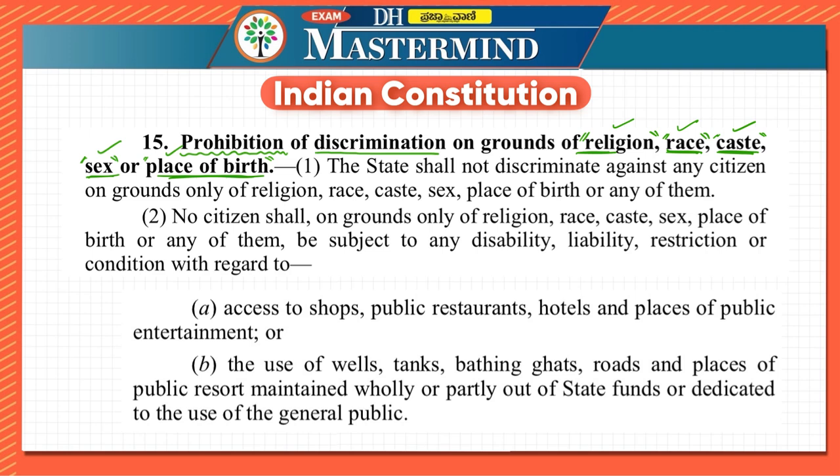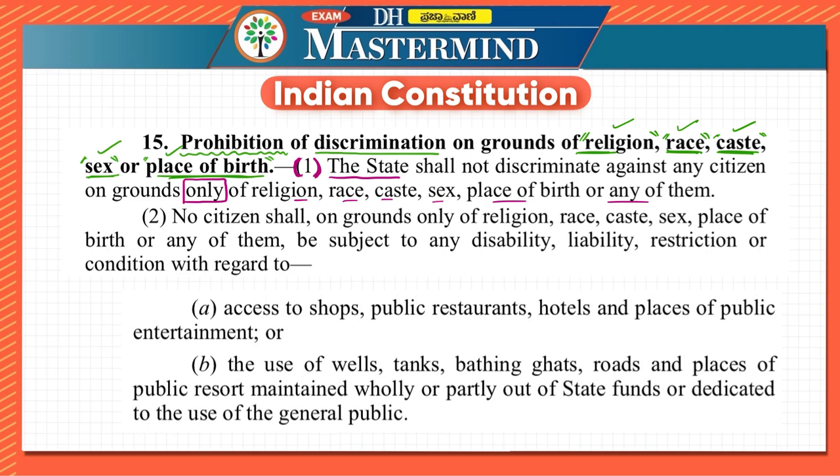So in this there are around 6 subclauses. Let us read each of them. First one, what is it telling? So the first subclause: the state shall not discriminate against any citizen on grounds only of religion, race, caste, sex, place of birth, or any of them. So whatever is the article's first line, that itself they are mentioning in the first clause. We will understand these in a little more detail as and when we progress.